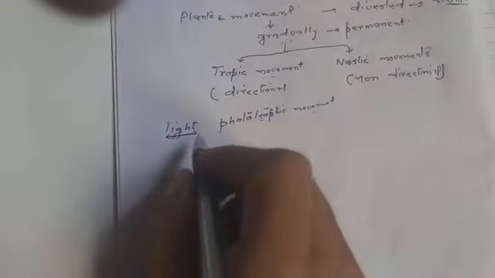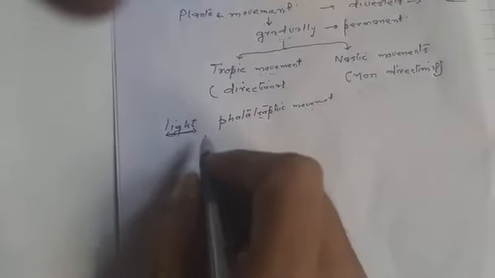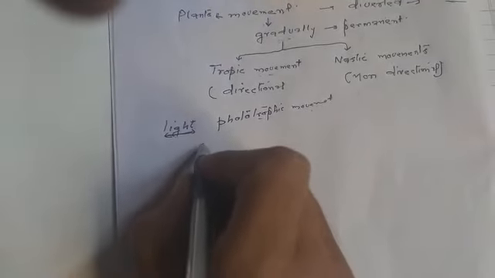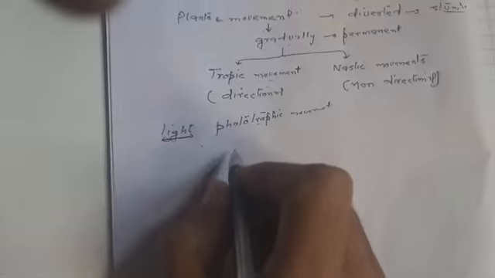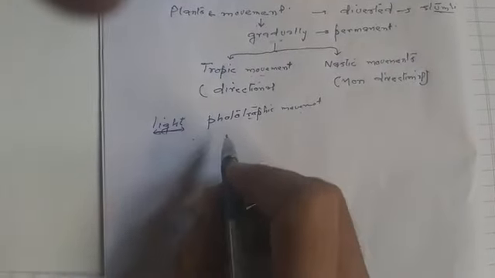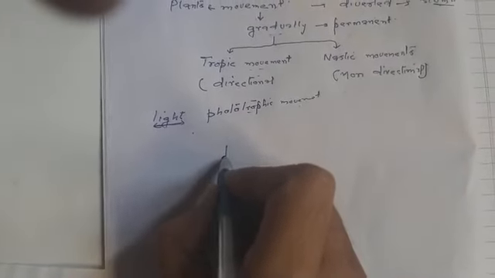Photo means light, and tropic movement is a directional movement. For example, you have seen an activity where the plant